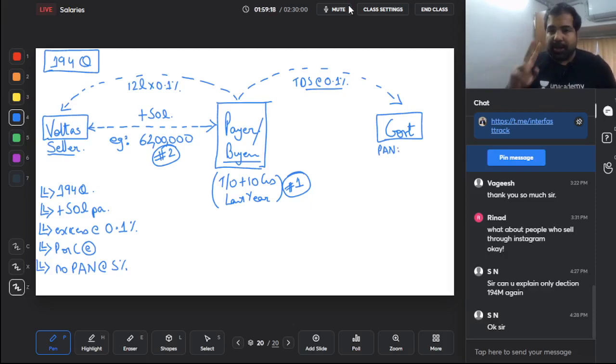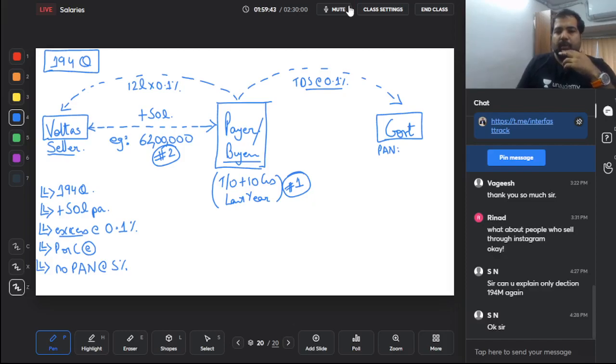So punishment is generally 20%. But guys, 0.1 to 20 is a very huge jump, so hence only 5%. And here remember it's on the excess amount. This is 194Q. A similar section is also there in TCS, but we'll see when we come to TCS. We'll do it, no problem, guys. Don't get worried. This is 194Q, an overhyped section, but very simple if you draw the diagram.